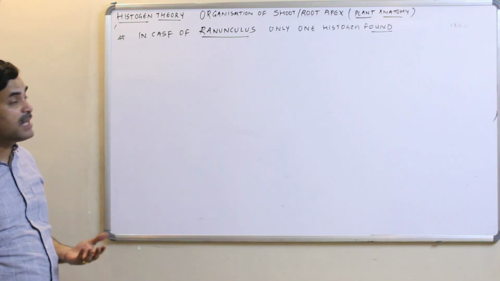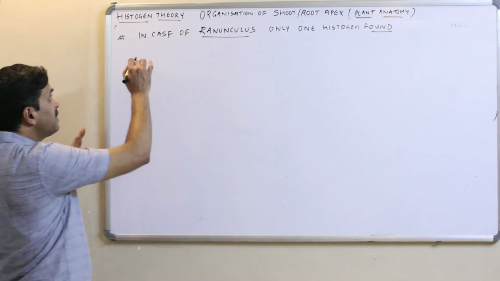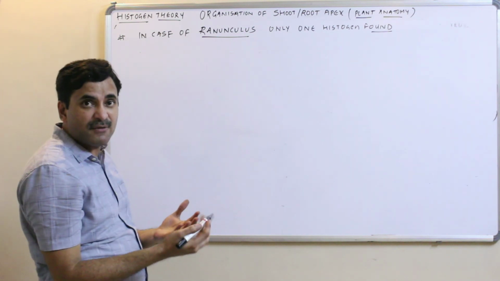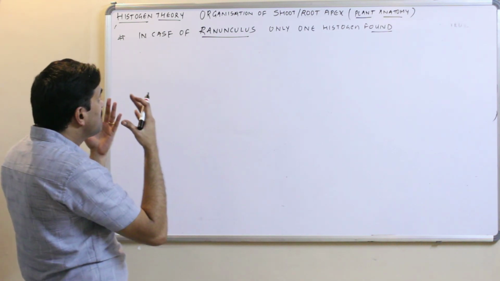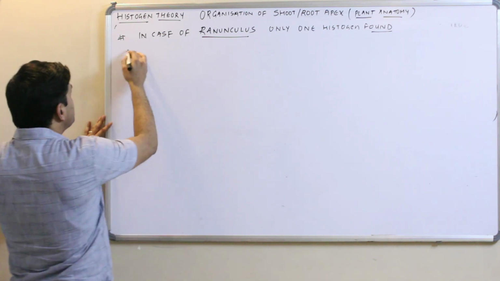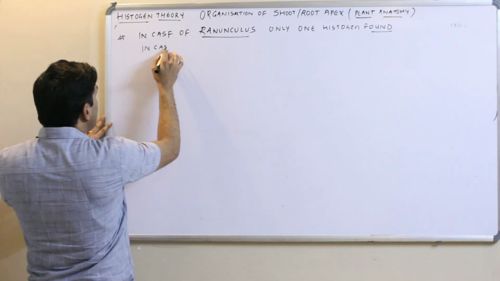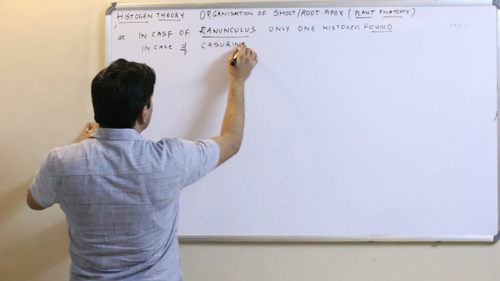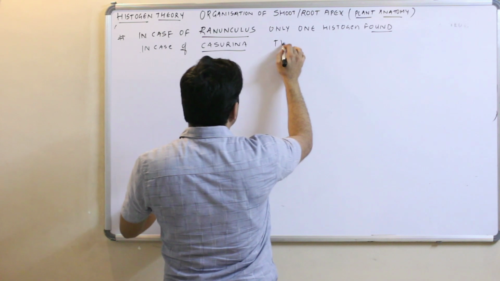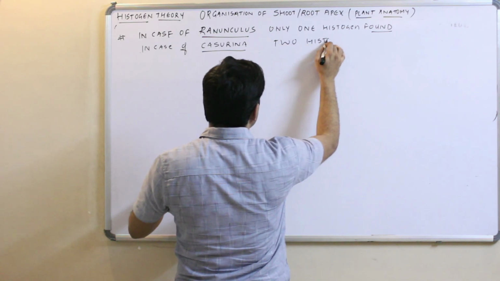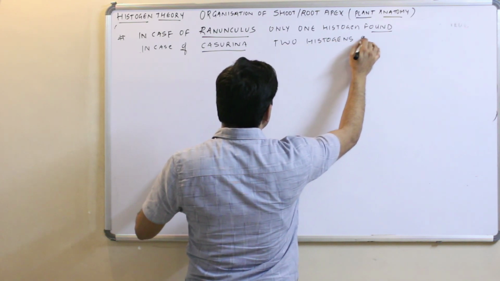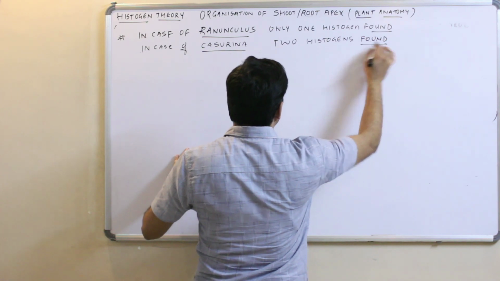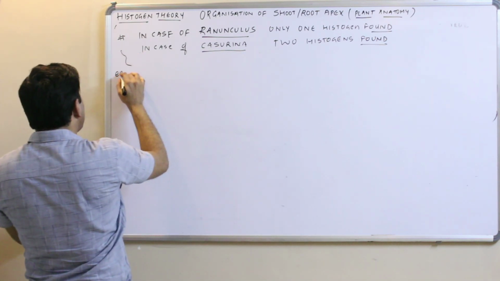In the dicot root there were 3 histogens found. But in case of the ranunculus, if we talk about the root apex of the ranunculus, only 1 histogen is found. And in case of casuarina, 2 histogens are found. So these are some exceptions.